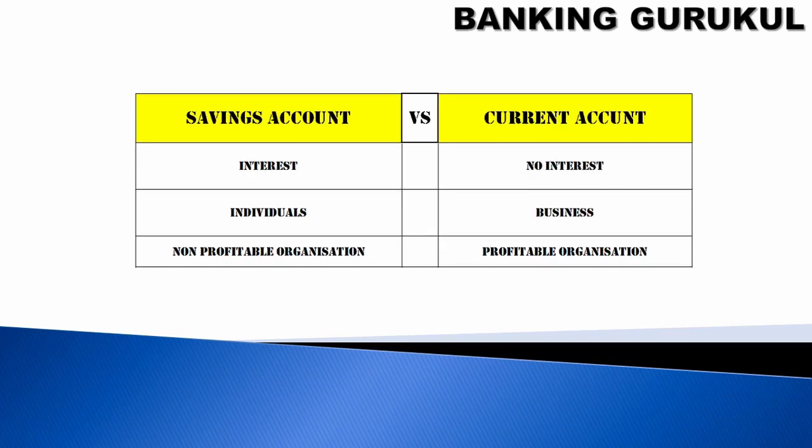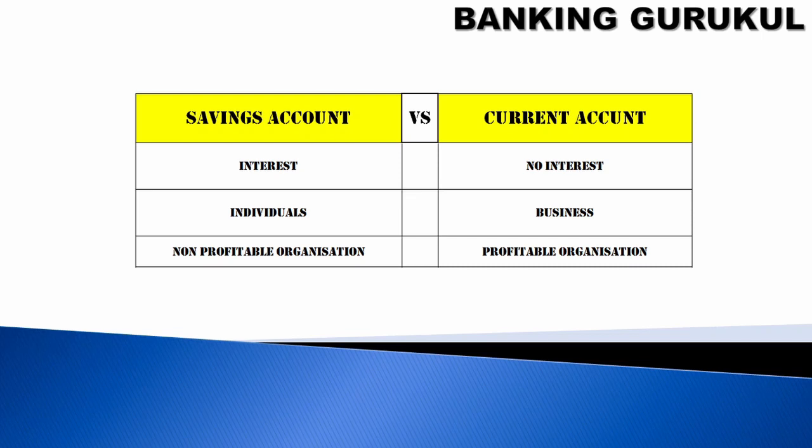What is the difference between a savings account and a current account? If you keep money in a savings account, you will get interest. But if you keep money in a current account, you will not get any interest. A savings account is opened for individuals. A current account is opened for the purpose of business.